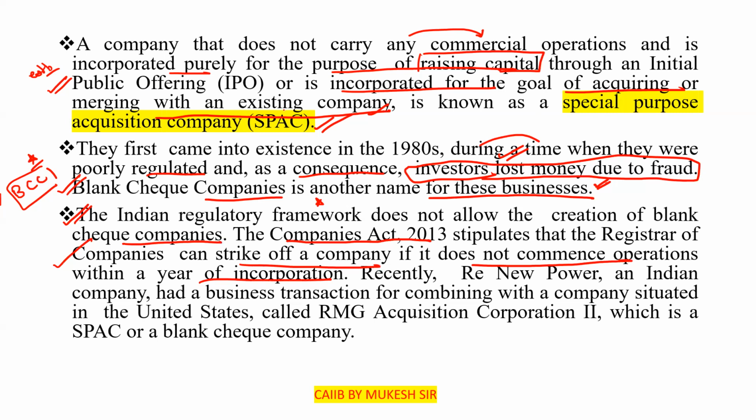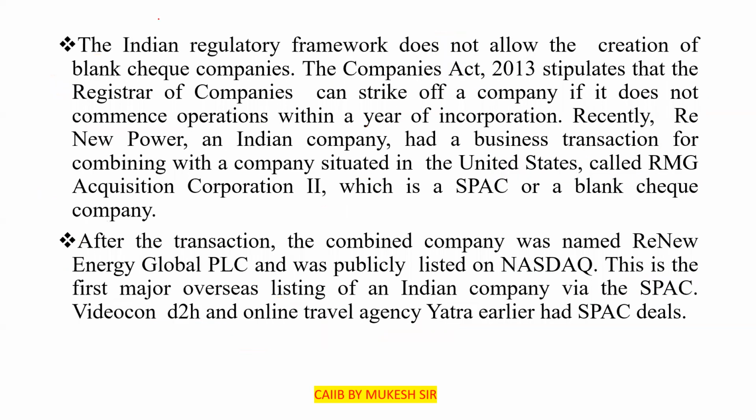Recently, Renew Power, an Indian company, had a business transaction for combining with a company situated in the United States called RMG Acquisition Corporation 2, which is a SPAC or a black check company. Renew Power is an Indian company, and they combined with a company situated in another country, in the US, called RMG Acquisition Corporation 2, which is a SPAC or a black check company.